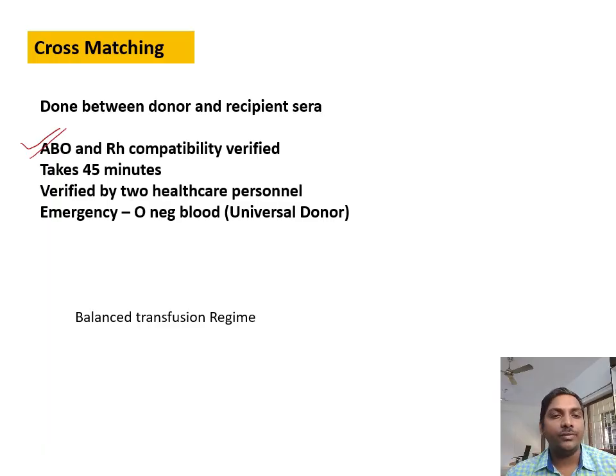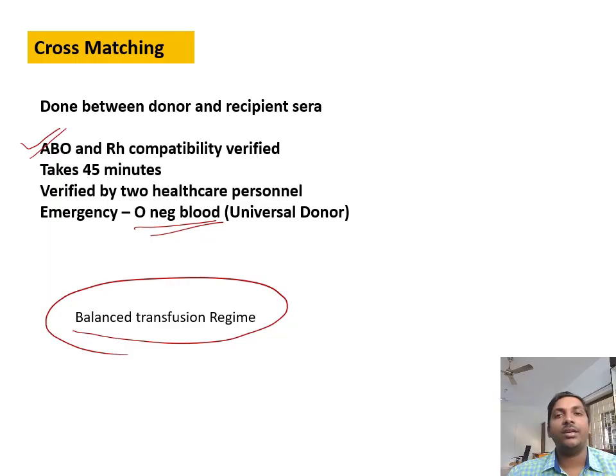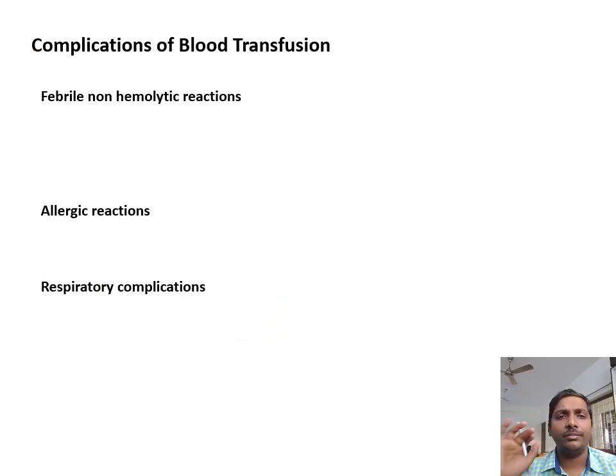It usually takes 45 minutes, and in case of an emergency, if you need blood immediately at hand within 10 minutes, you can always go with the O negative blood group, because the O group has both anti-A and anti-B antibodies, and it does not have any antigens. So it is a universal donor, whereas AB positive is a universal recipient. You can get any blood. Okay, and you always remember this balanced transfusion regime, which we'll discuss in the future.